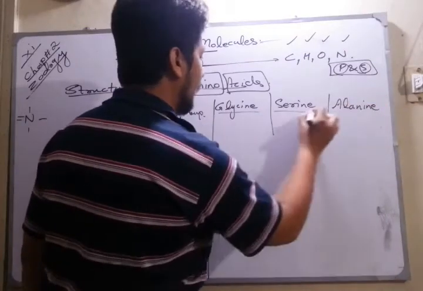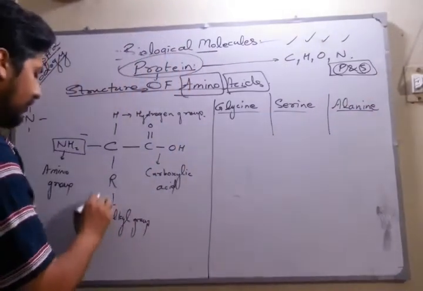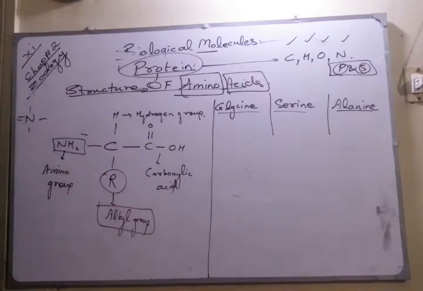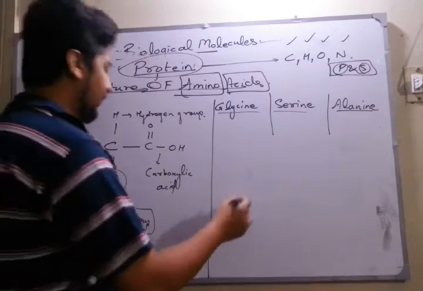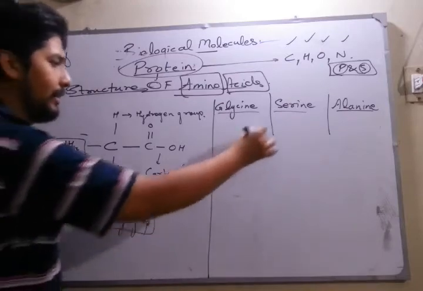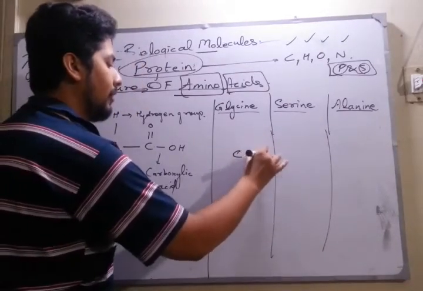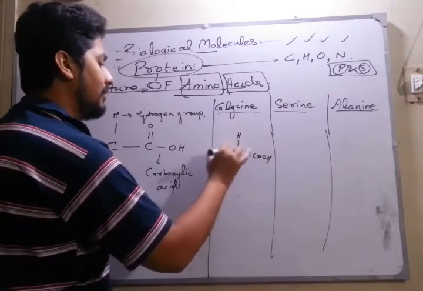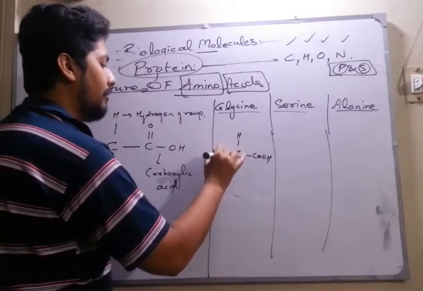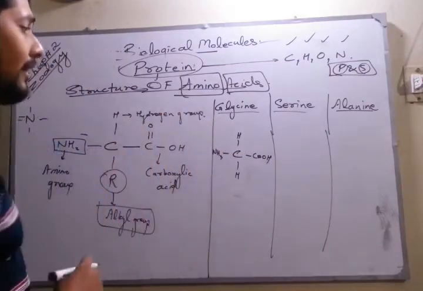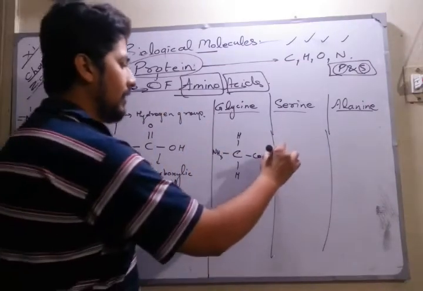Now the difference between glycine, serine, and alanine is the change of the alkyl group. You can see in each we have the carboxylic acid, the hydrogen, and the amino group. If instead of an alkyl group we have hydrogen, it would be glycine.